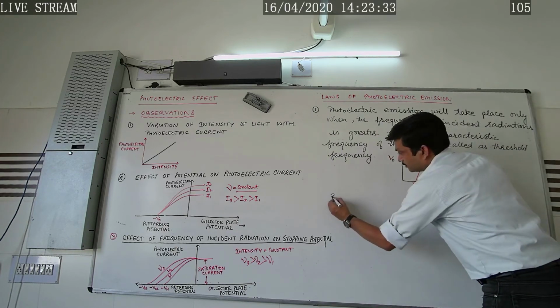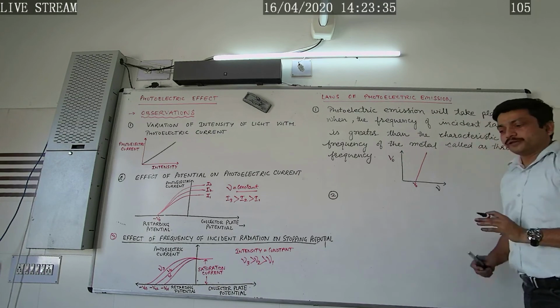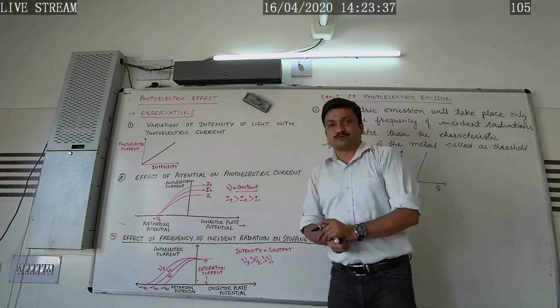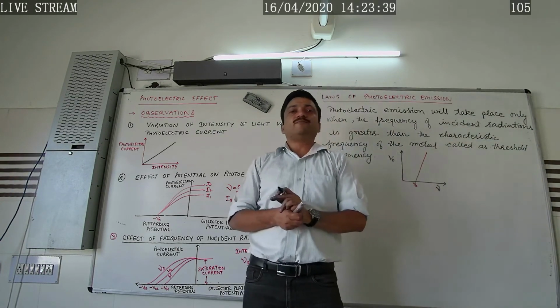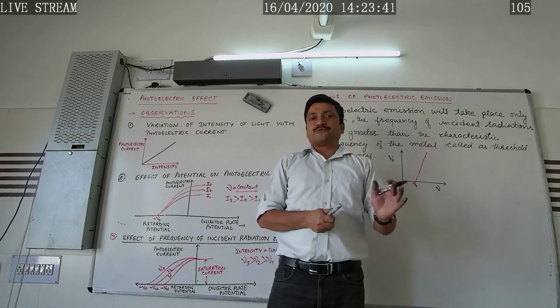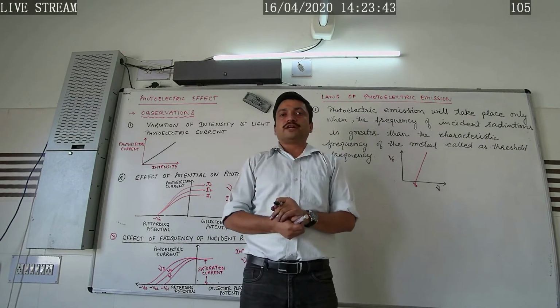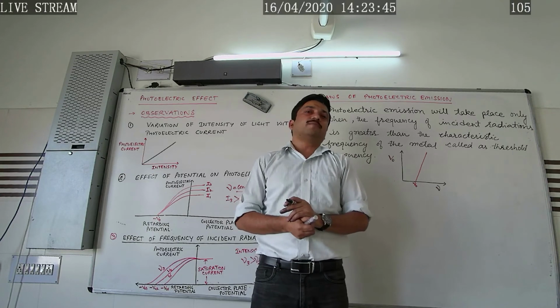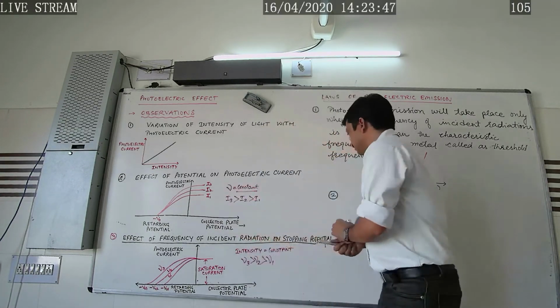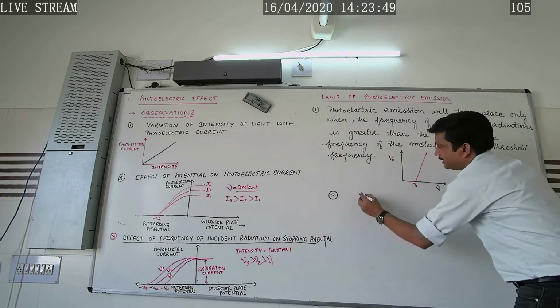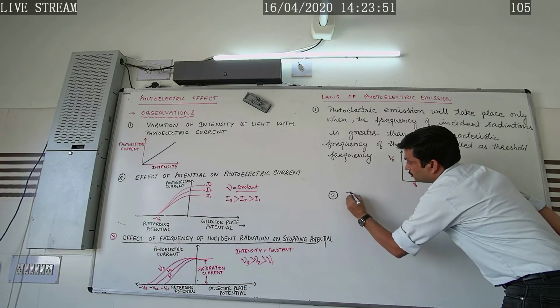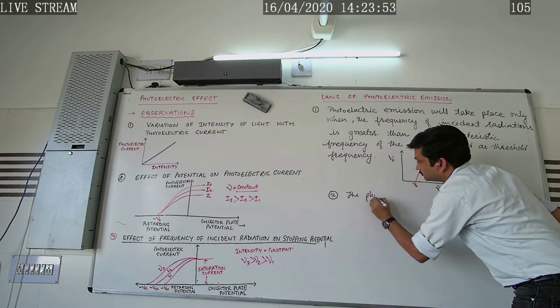Let's move to the second law. That is, photoelectric emission is an instantaneous process. That is, the time lag between the incidence of radiation and emission of the photoelectron is less than 10 to the power minus 9 seconds. So the second law we can say here is that the photoelectric emission.